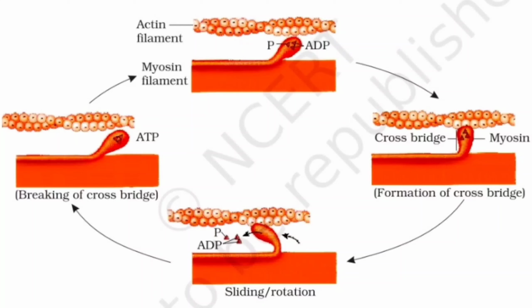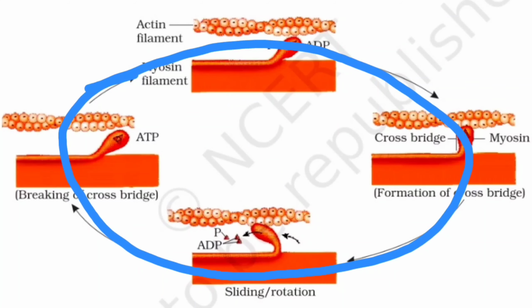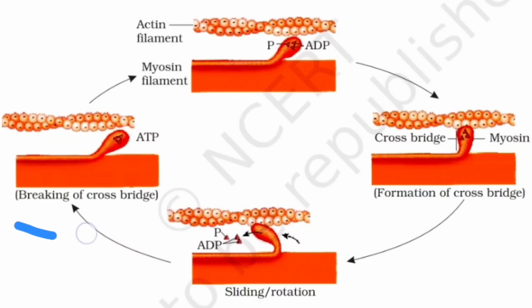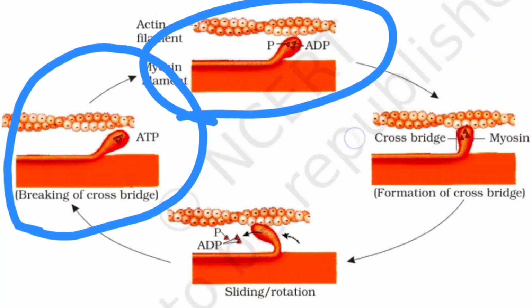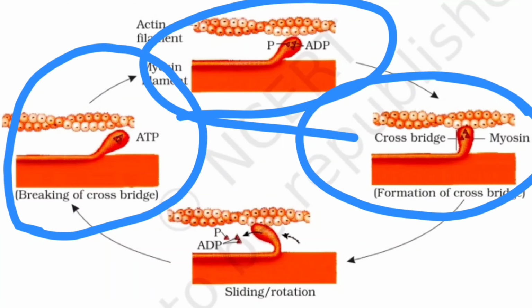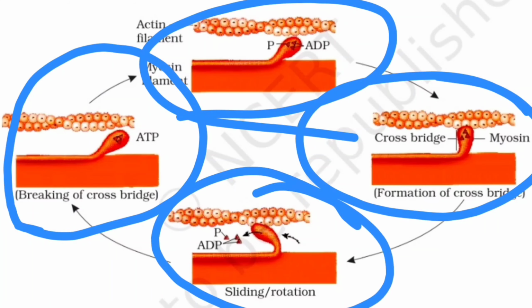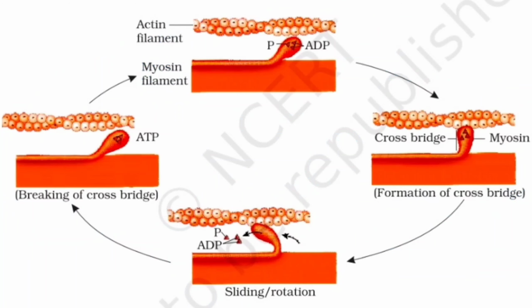And what will happen here? Now again new ATP will be coming onto the myosin head. And whenever the new ATP comes onto the myosin head, it will again go for binding to the actin. So this cycle will continue in this direction every time. In the first, it was the breaking of the cross bridge. Then the formation of the cross bridge here and here. And then the final portion is called the sliding or the rotation of the cross bridge.